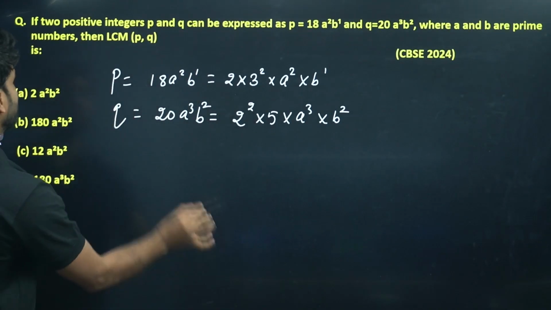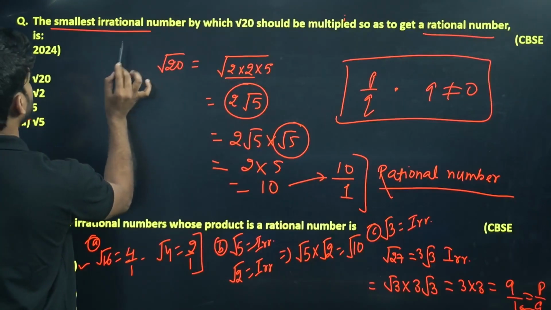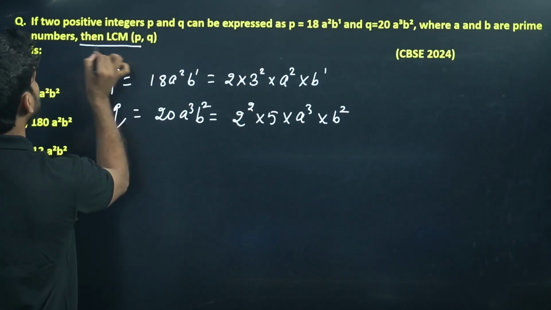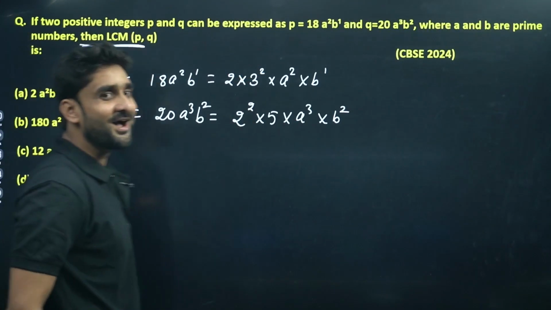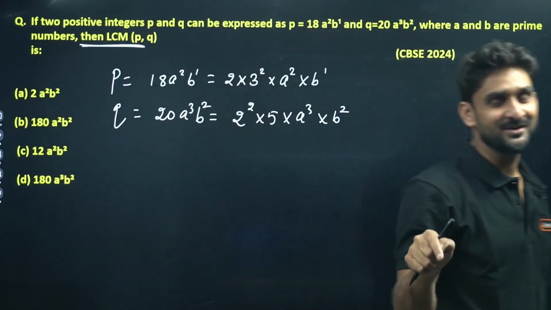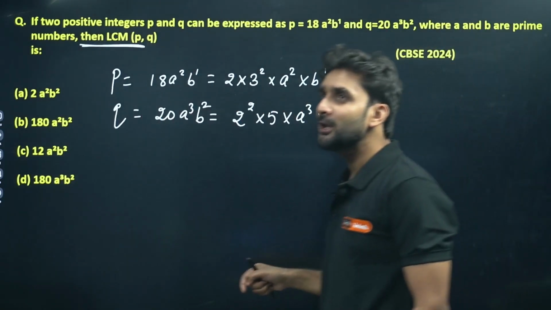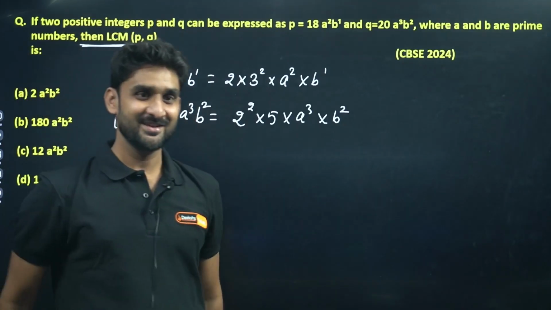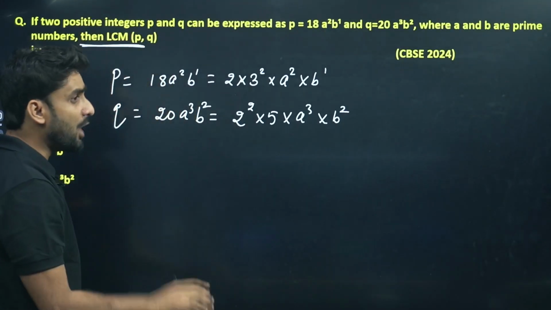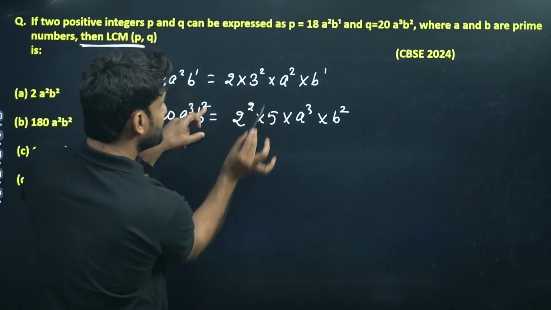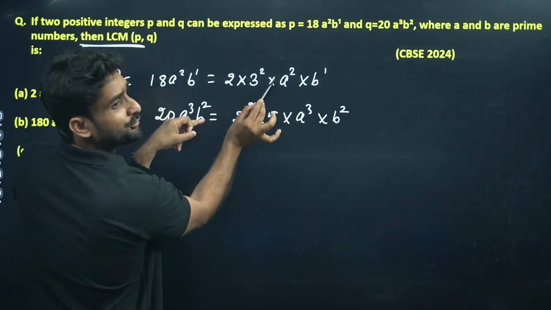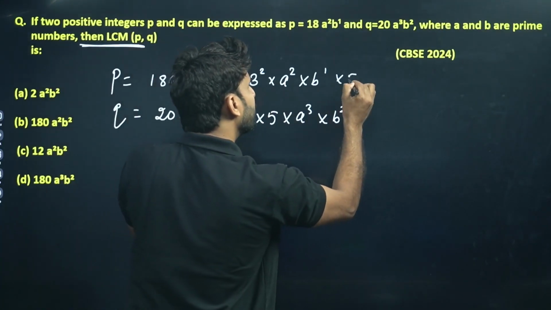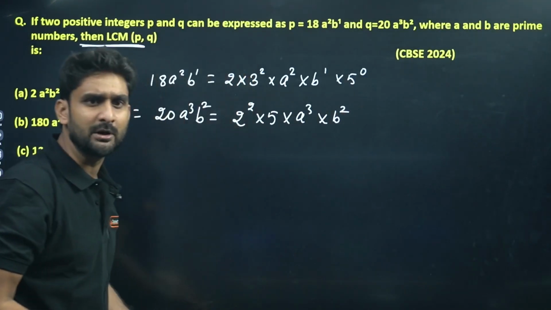And what is the question saying? The question is saying to find out the LCM. And I just gave you the trick. For LCM, lowest common multiple, what will we do? We'll take the highest power. Now, one more thing. If you observe here, 5 is here, but 5 is not here. We can put 5 to power 0 for your comfort.